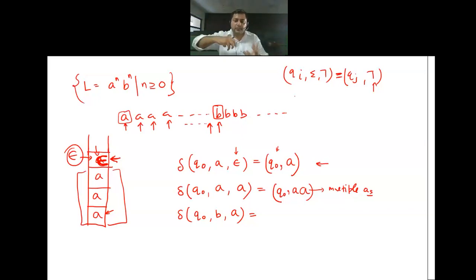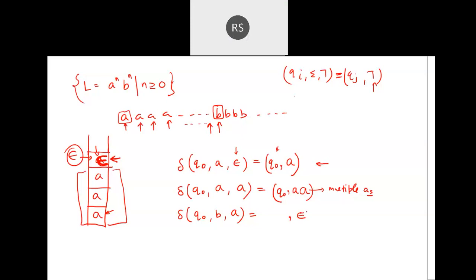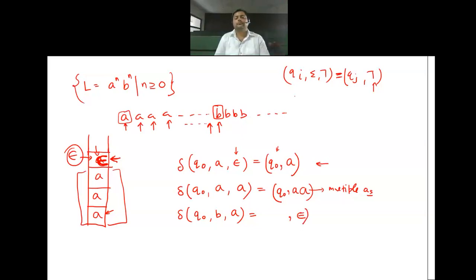And that is what we are willing to do. This is what we had to do. We just wanted to pop one A. So in spite of pushing anything else, if I push null, this is the way to represent that I have popped from the stack.